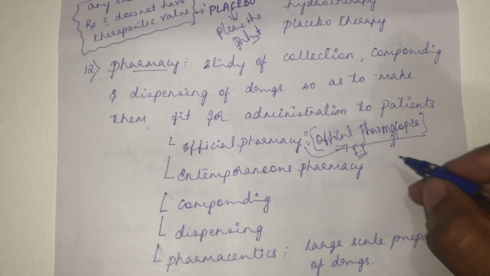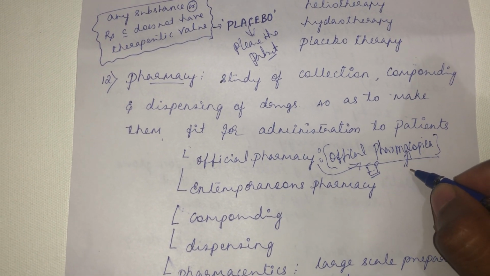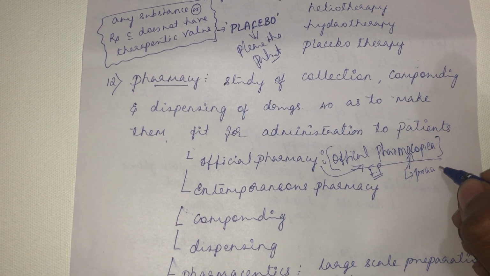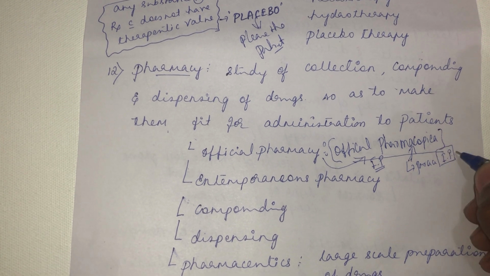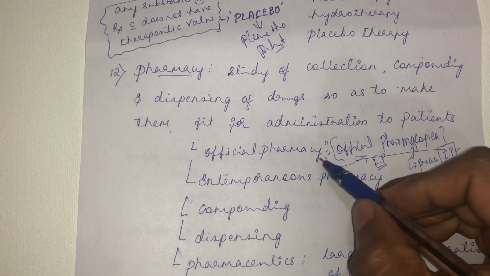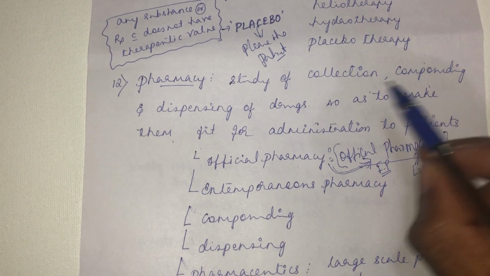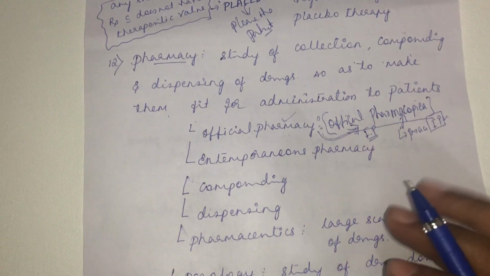IP. You might have seen in any drug literature, take Dolo 650, you see paracetamol, the active ingredient. After paracetamol there is a term IP. What do you mean by this IP? IP is Indian Pharmacopoeia. So according to the official pharmacopoeia, if a pharmacist is doing collection, compounding and dispensing of a drug, then that type of pharmacy we call official pharmacy.